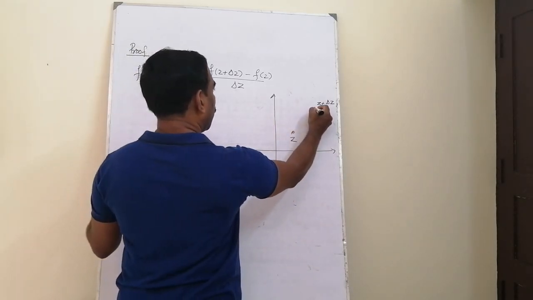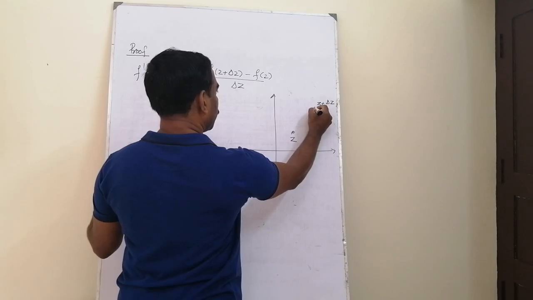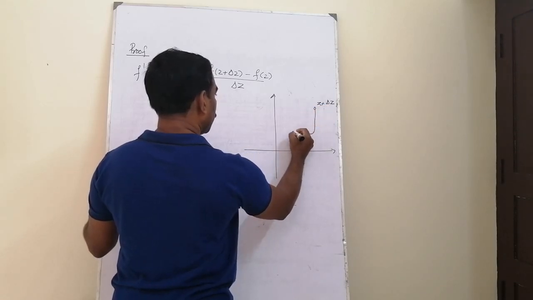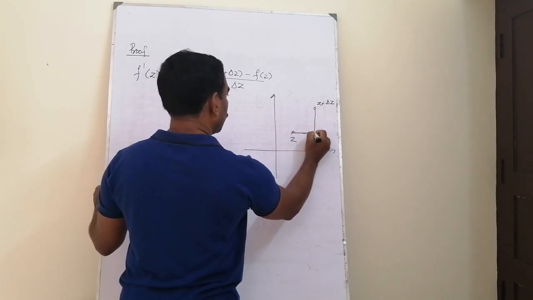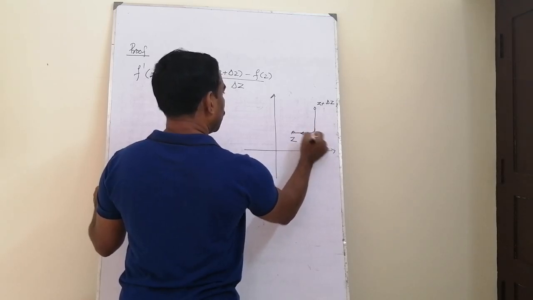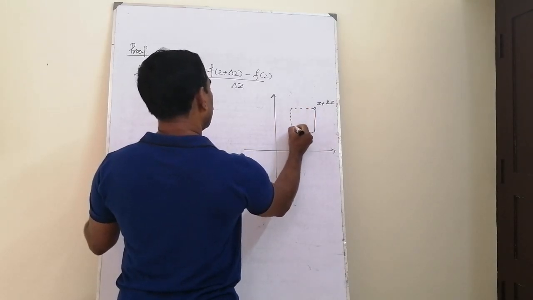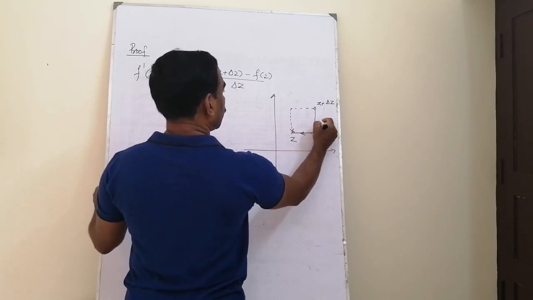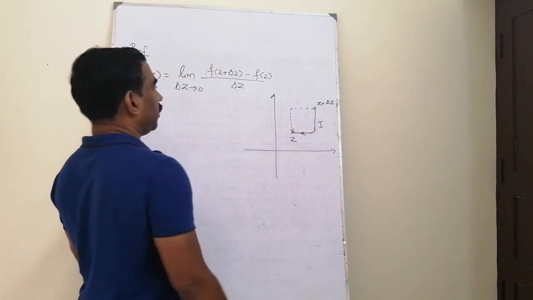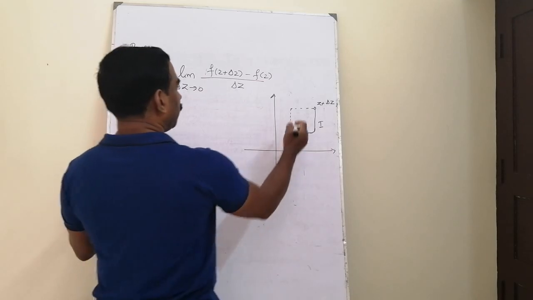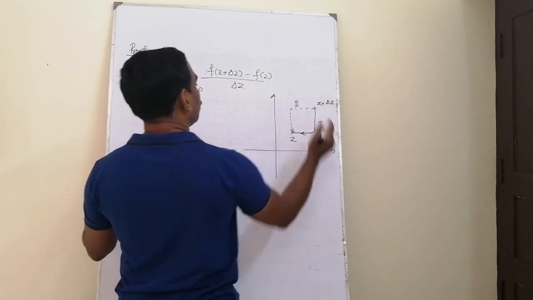Here we are choosing two different paths like this. Suppose this bolded path is path number 1 and this is our path number 2.